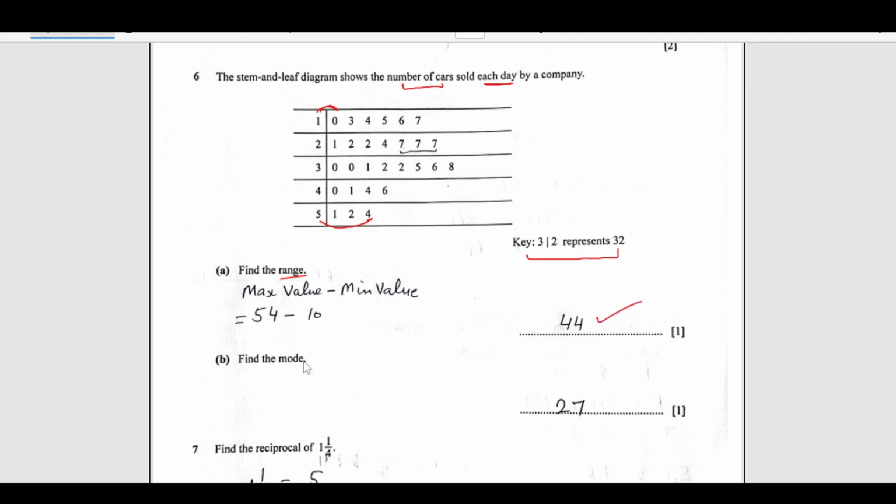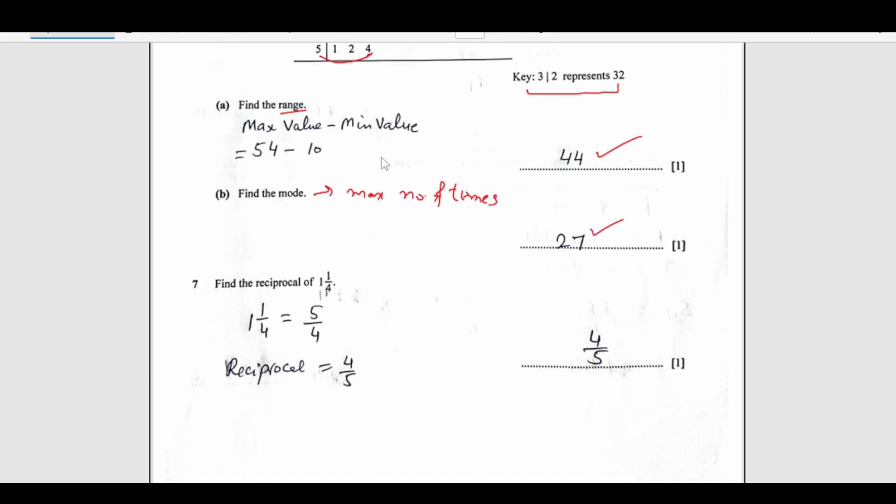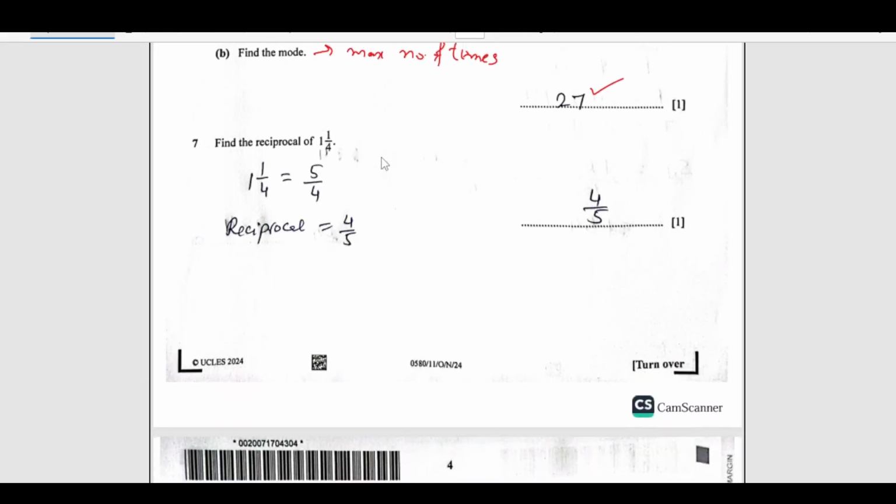Find the mode. Now mode is the value that occurs the maximum number of times, right. So see which one out of here occurs the most. We can see here we have 7, 7 and 7. That is combined with 2, it will become 27. So mode is 27.